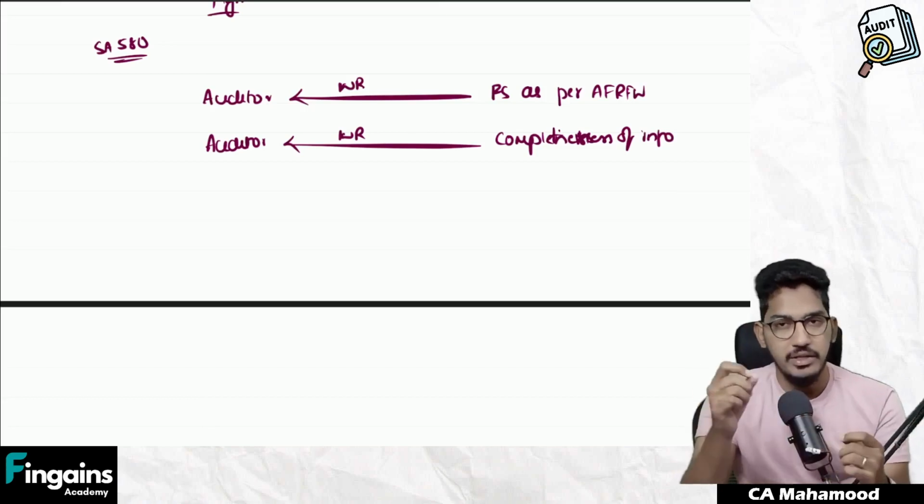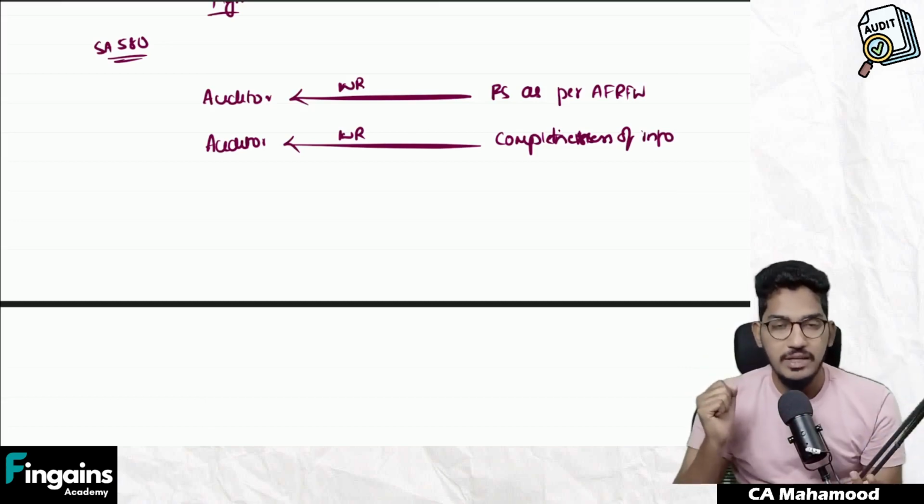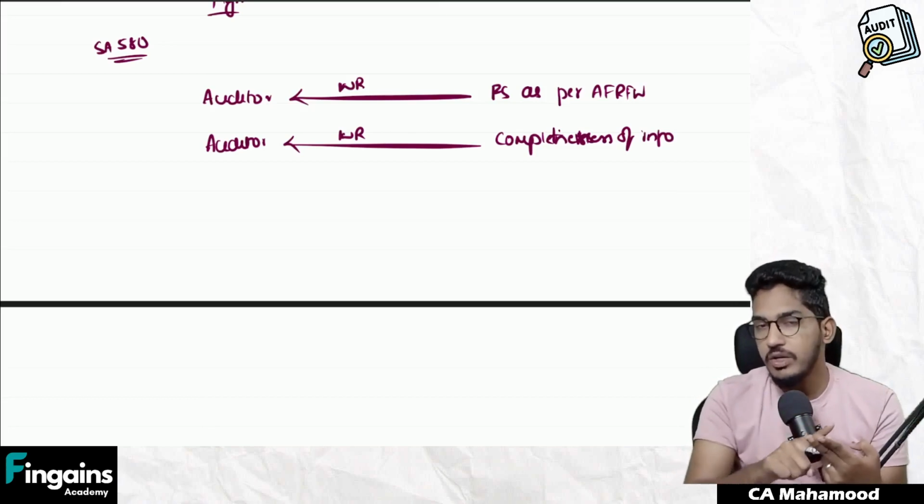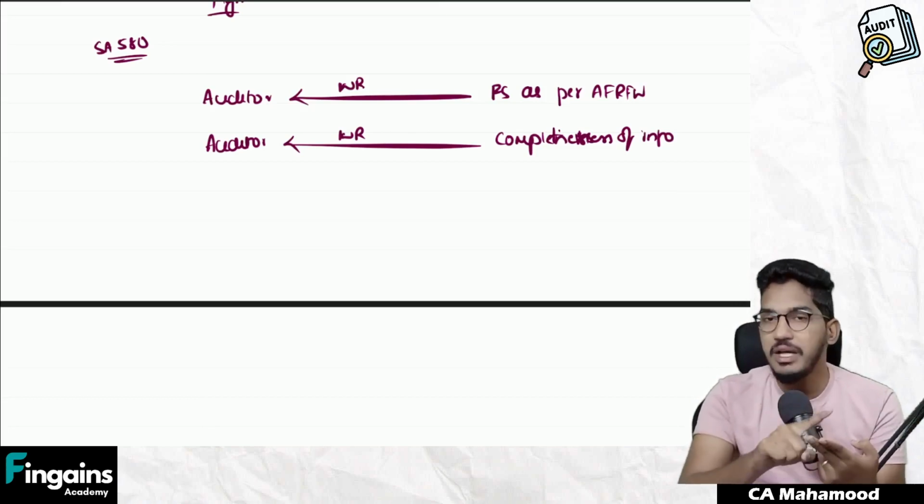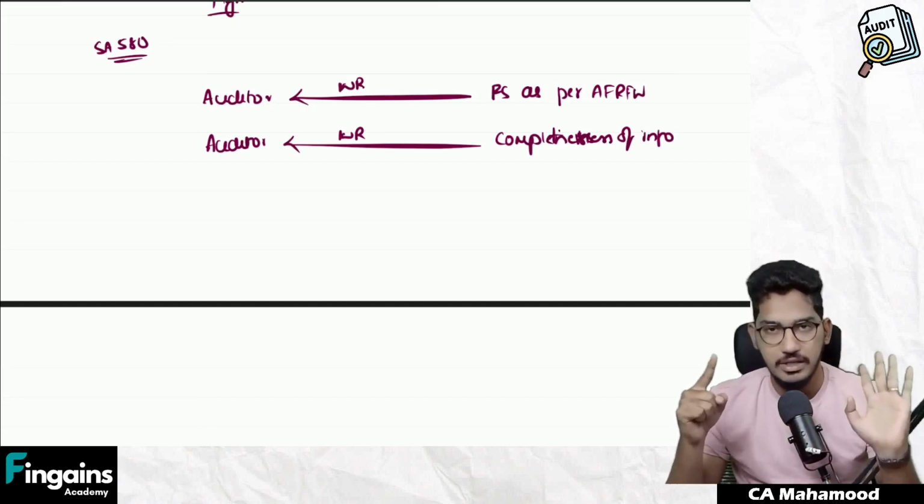So that they will print it, sign it, affix the seal of the company, and they will give it to you. So like this, every auditor, from the management of every entity for whatever entity you are doing the audit, regarding these two matters, you have to compulsorily get the written representation.